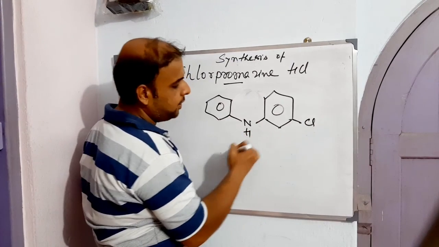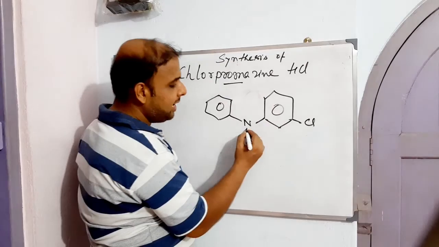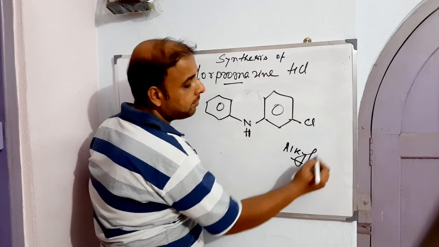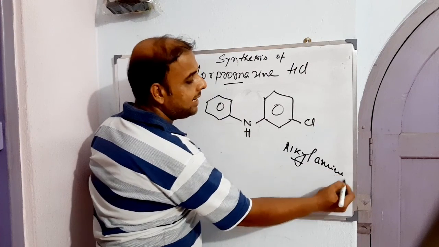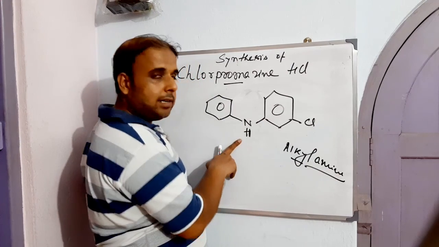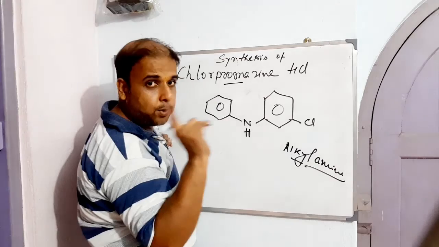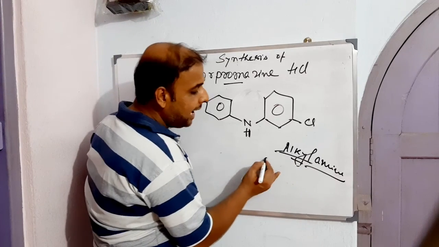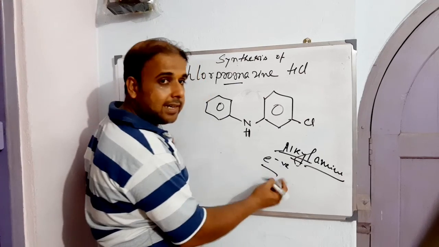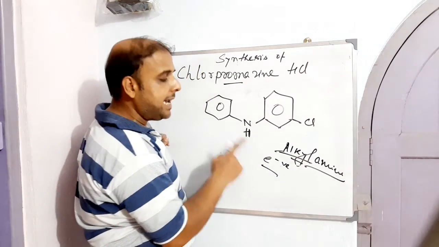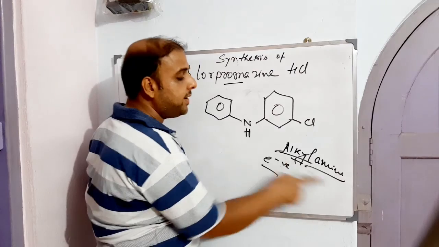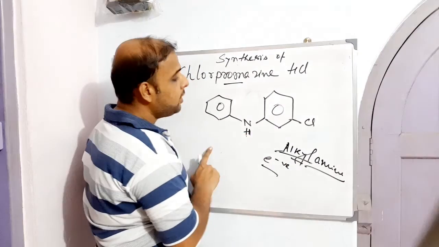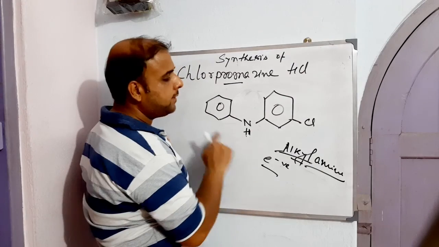Yes, we can give a shape like this, because the side chain is in the form of an alkyl amine. We know the trick: how this alkyl amine can be inserted into a particular center where hydrogen is there. The only thing is that the other terminal of that alkyl has to carry an electronegative atom. That electronegative atom will snatch away the hydrogen, and the rest of the portion gets inserted onto this nitrogen.